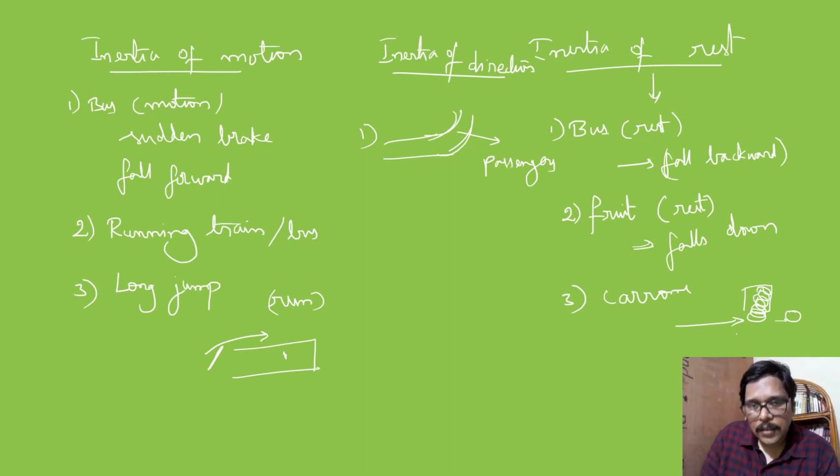The reason is, as long as the bus is moving in this direction, the passengers' bodies will be in inertia of direction, in a straight line. Now if the bus is taking a turn along this direction, in order to retain the same straight line, the passengers will fall in the opposite direction. It is due to inertia of direction.